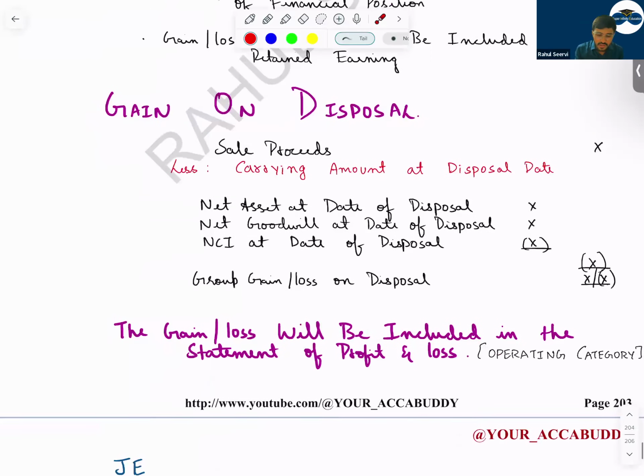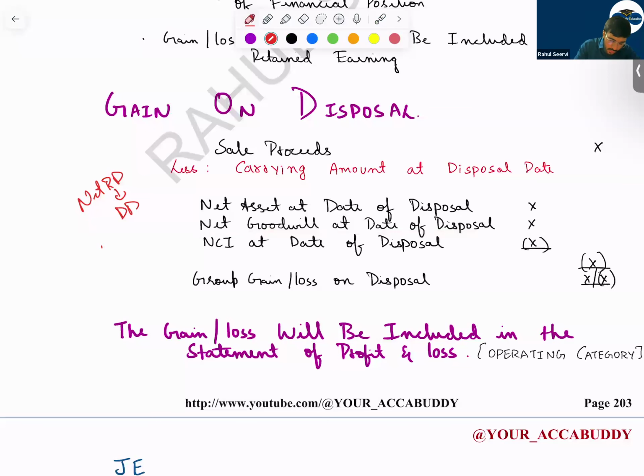So see now, what is the gain or loss on disposal? Important point. We take the sale proceeds, then less the carrying amount at the date of disposal. What is the value which you have disposed of? How do we calculate this? We take the net assets at the date of disposal, like in step number 2 we take net assets at the reporting date, but instead of the reporting date this will be the disposal date. Then the net goodwill at disposal date.